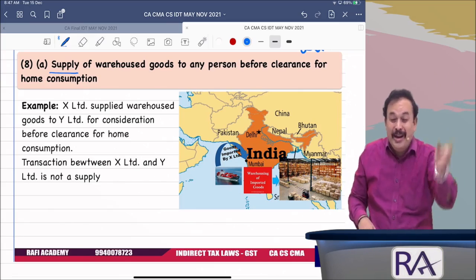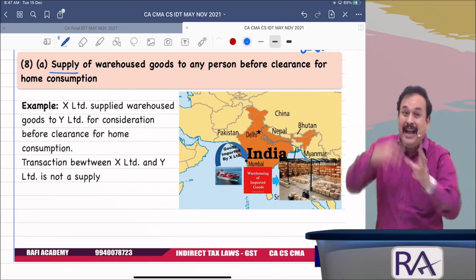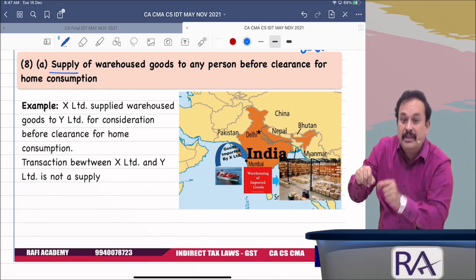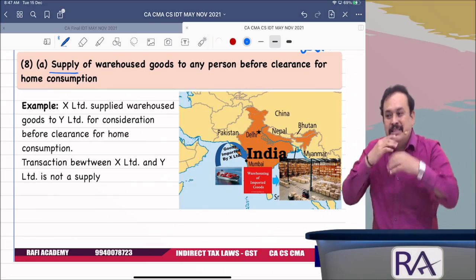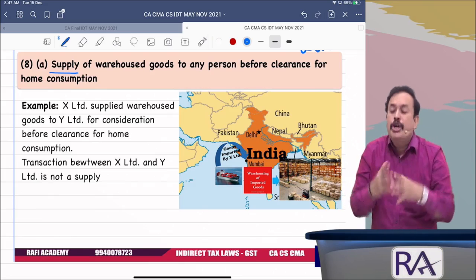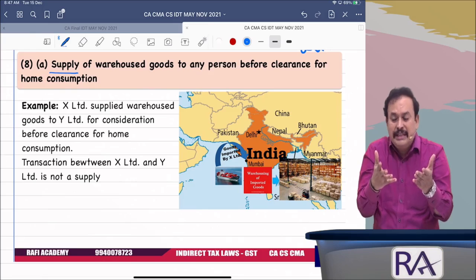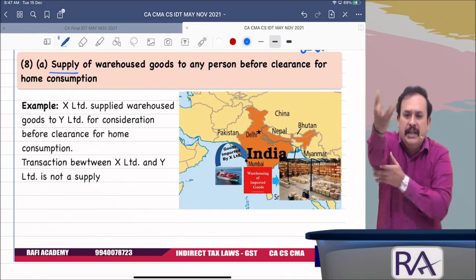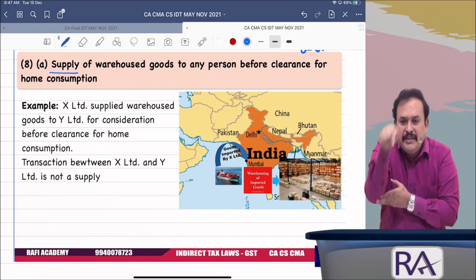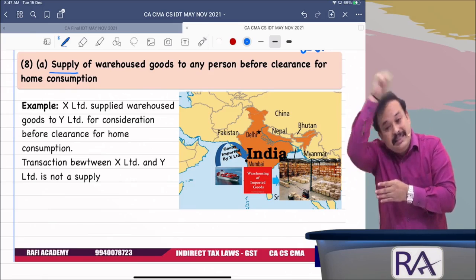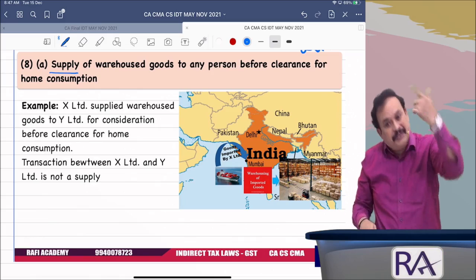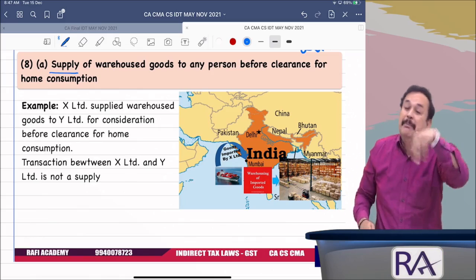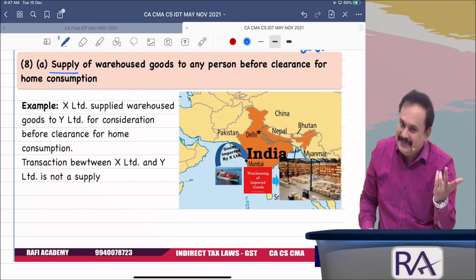That means who is liable to pay import duty to the Department of Customs at the time of clearing the goods from the warehouse? The new buyer, the incoming buyer. So C of Chennai sold those goods to, let us say, D of Delhi. D of Delhi submits the bill of entry to the Department of Customs, clearing the goods by payment of customs duty. Is it clear?